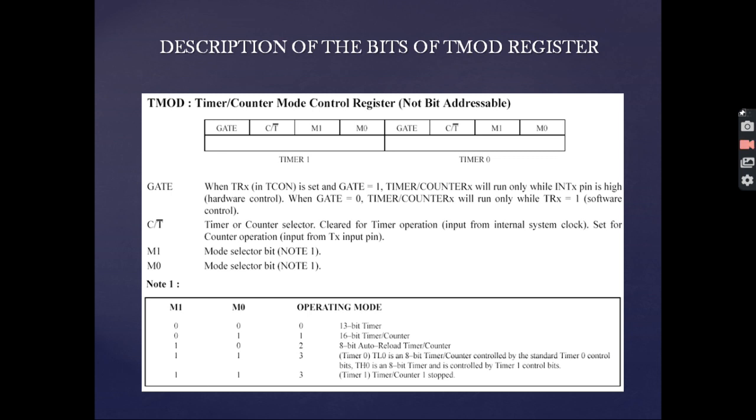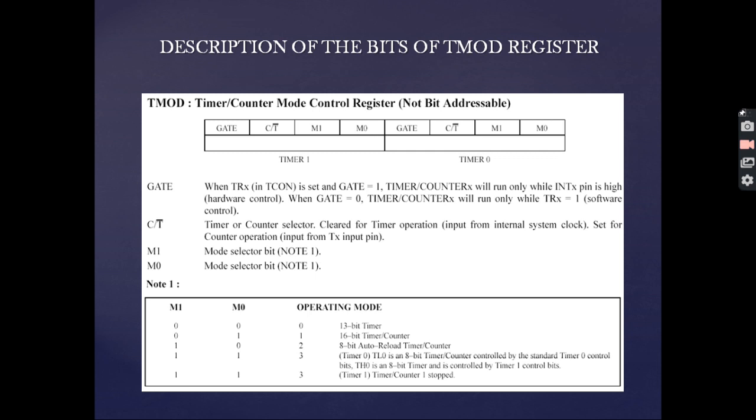C/T bar stands for timer or counter selector. It is cleared for timer operation and set for counter operation. That is, when we are performing a timer operation, we have to set this bit equal to 0, and when we are performing any counter operation, we have to set this bit equal to 1.